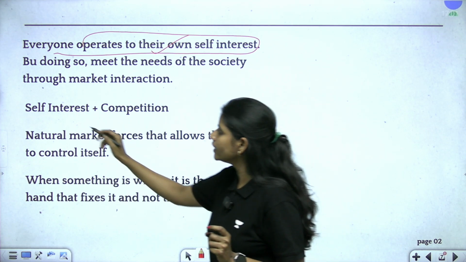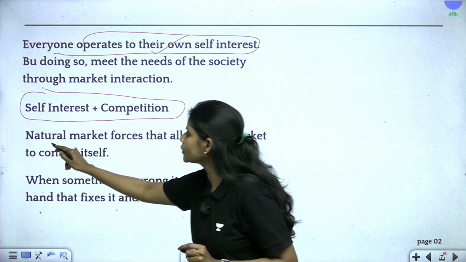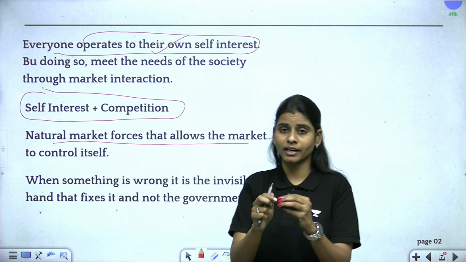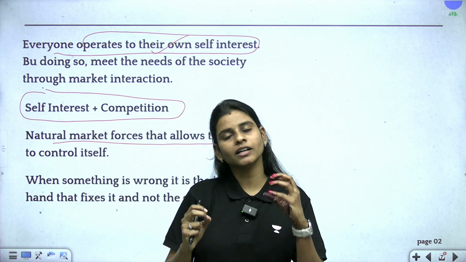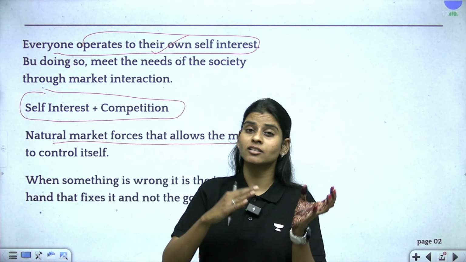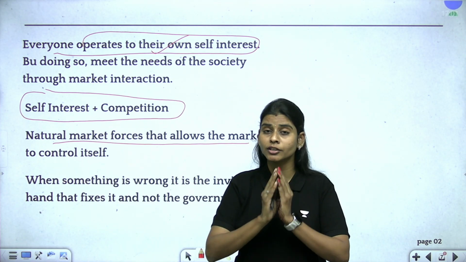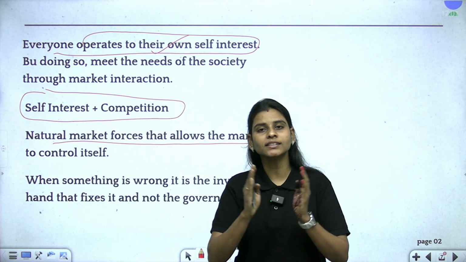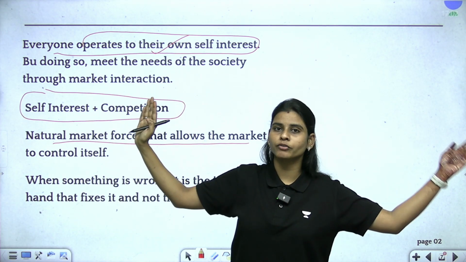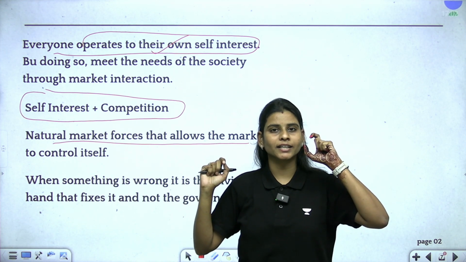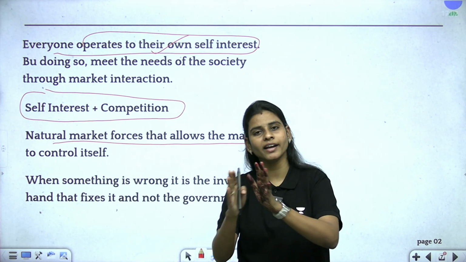So, you have to remember this: here self-interest and competition are going to be the key. And here the natural market forces will allow the market to control itself. In the market economy, whenever something happens, either too much price fluctuation or too much demand and supply mismatch, the market will adjust it automatically. So, there is no external agent or government to come and fix it, right. This is how the market economy is differentiated from the mixed economy, where, whenever there is any issue with the market, the government will come and interfere and fix it.